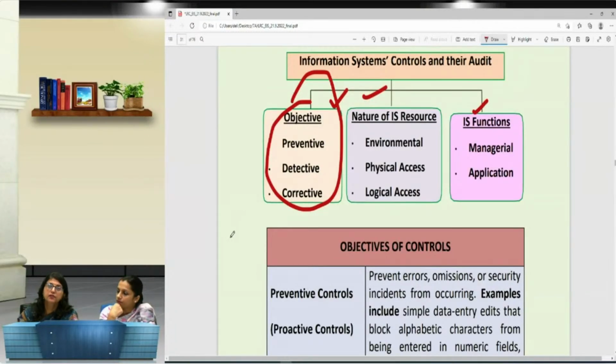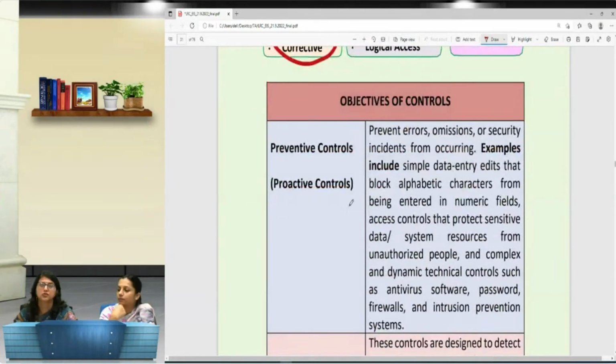Now in this same diagram, look, there is further categorization. That now if I have to talk about what preventive controls are, so I will talk about what they are: they are there to prevent errors, omissions and security incidents from occurring. Once I have written it, it will be there in my mind. Rather, when we write in the examination, sometimes it also comes to mind that on that page in the register, on the right side, this was the answer that I had mentioned. Or if you simply underline these important points in your study material, you will be able to memorize because you will revise it off and on.